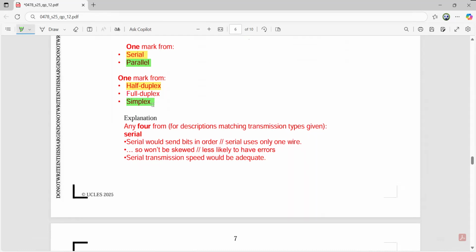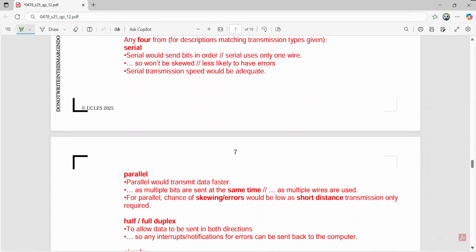So he should be very clear that if he has chosen simplex and parallel, then he should be justifying his choice. Okay, then parallel would transmit the data faster. As you can see, parallel would transmit the data faster. My major concern is data transmission quickly, and multiple wires are being used, and basically the chance of skewing the data is going to be very minimal because the distance is not very high. So this is how he will be scoring the marks. If he has mentioned this, he will be scoring the marks.